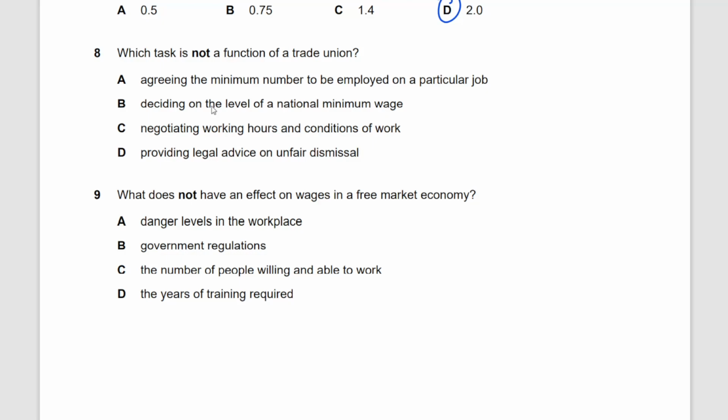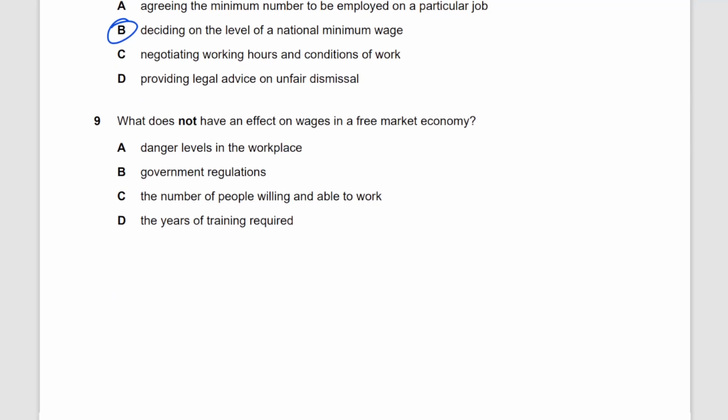All right? Deciding on the level of a national minimum wage. Well, this is clearly not what a trade union is about. This is not the function of a trade union. This is what the government determines. It's a policy of the government, right, as to what should be the national minimum wage. Moving on to the next question.